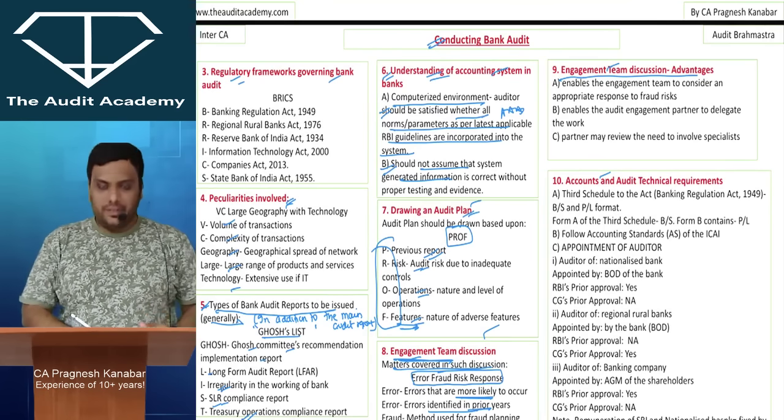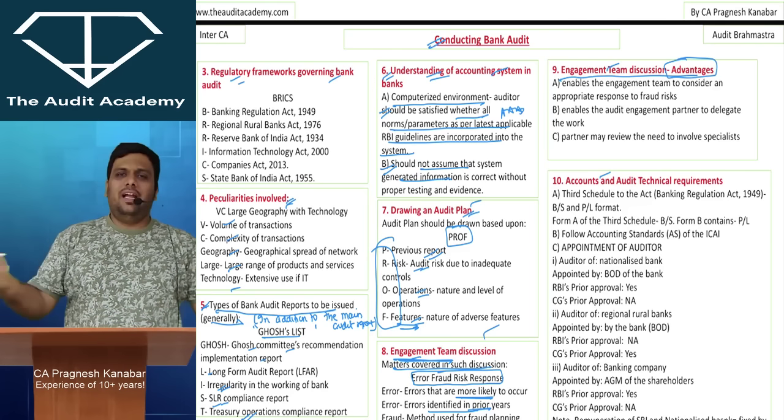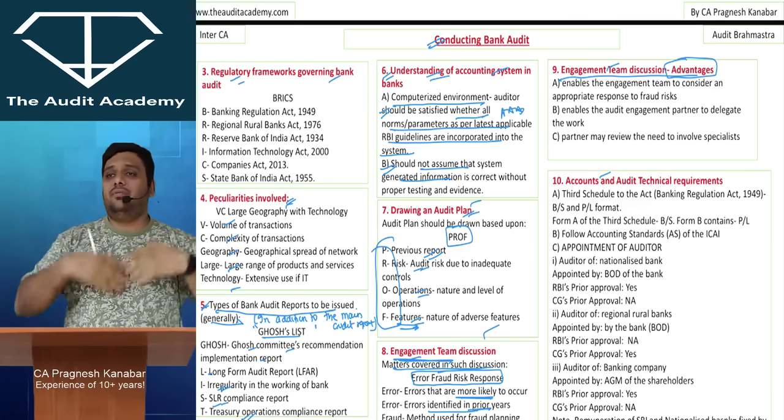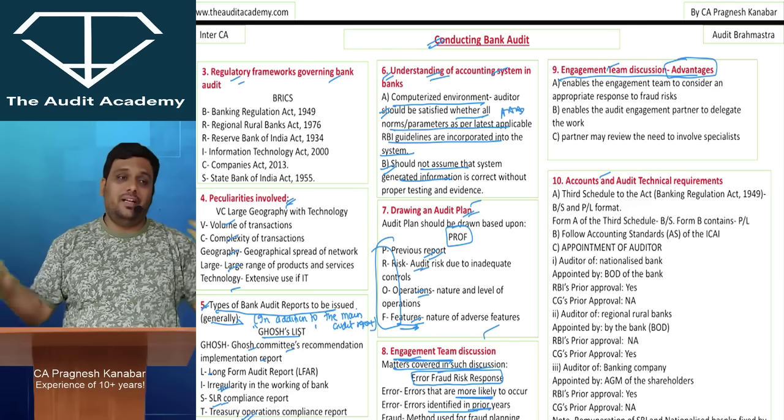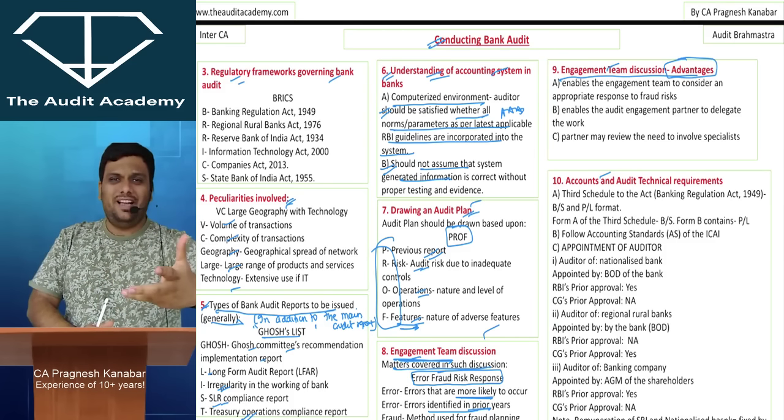Why do we need to discuss? What are the advantages of such discussion? It will help the team to share ideas. It will help the team to understand things in a better manner. It will help the team to perform the audit efficiently and effectively. You should show some courage to write the answer.